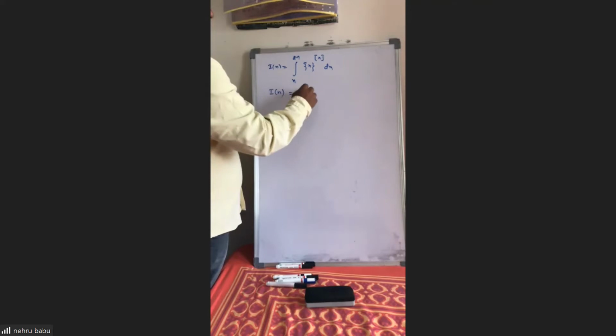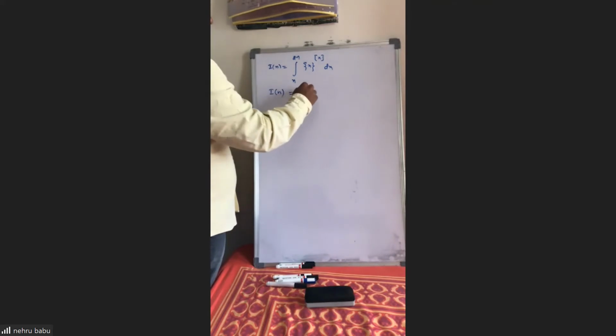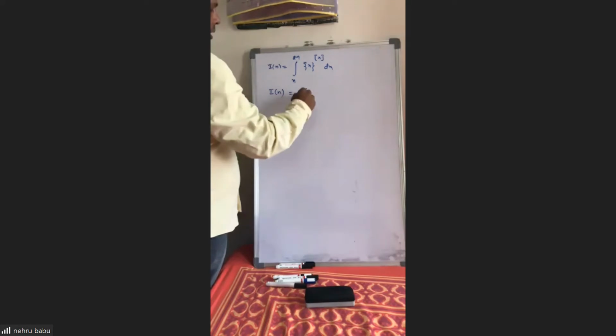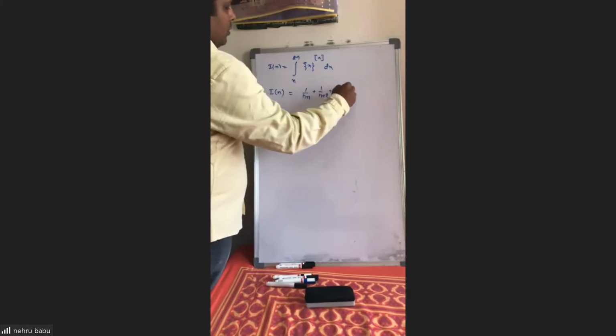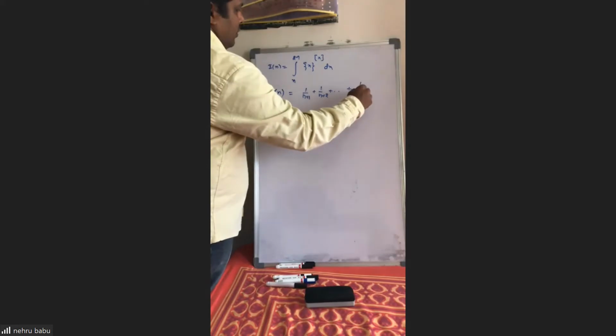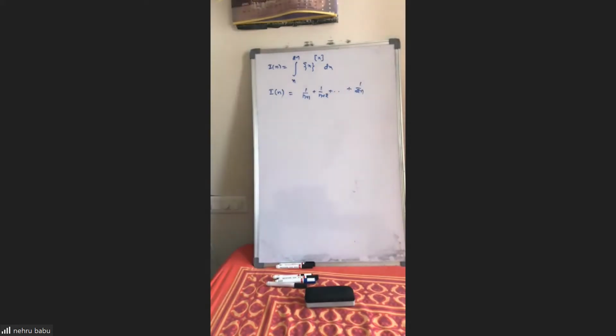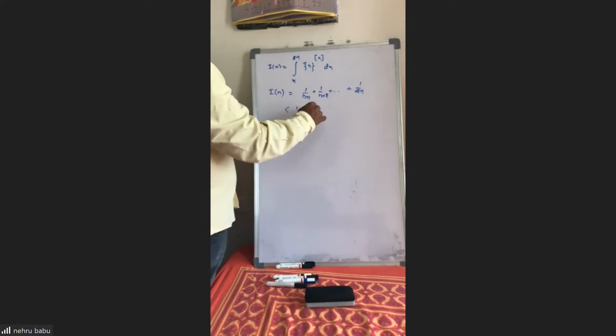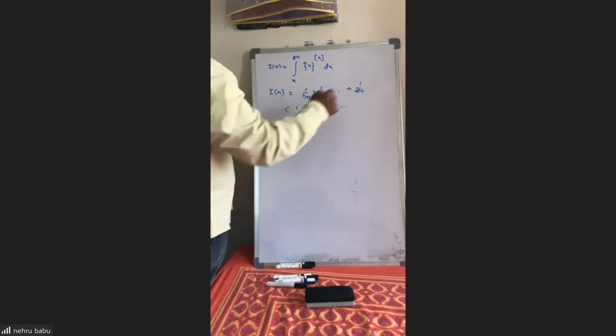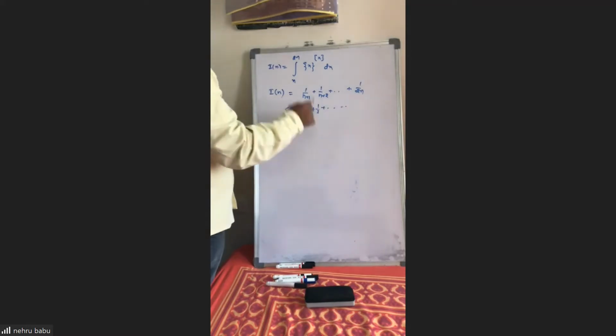So what you are saying is the integral. How are you getting this? This result is 1 by n plus 1, plus 1 by n plus 2, plus 1 by n plus 3, and so on till 1 by 2n. For the limiting case, it is a sigma problem only. This is less than 1 plus 1 by 2 plus 1 by 3, and so on, infinitely many times.